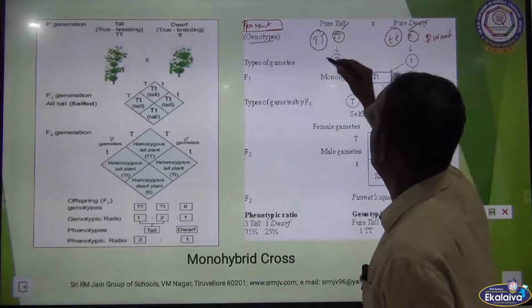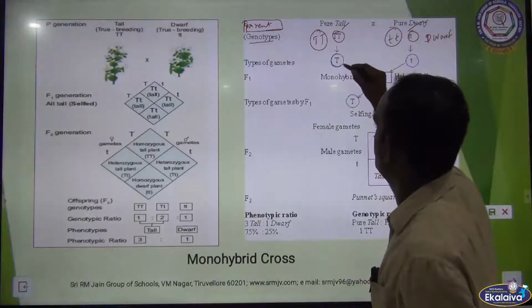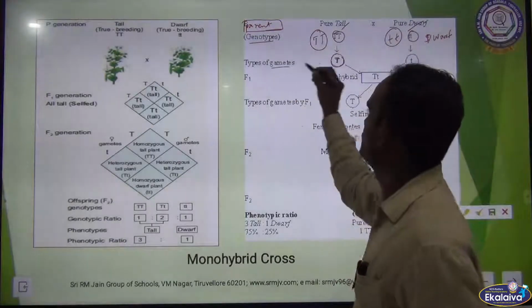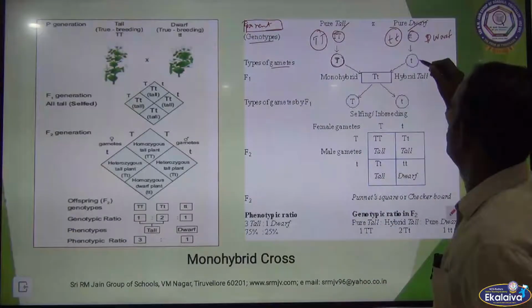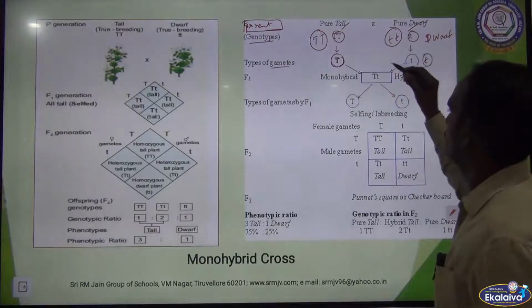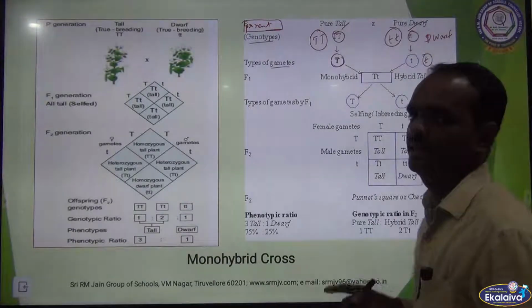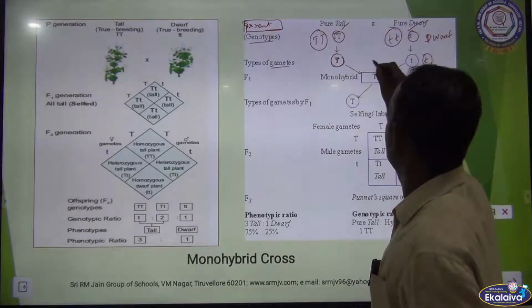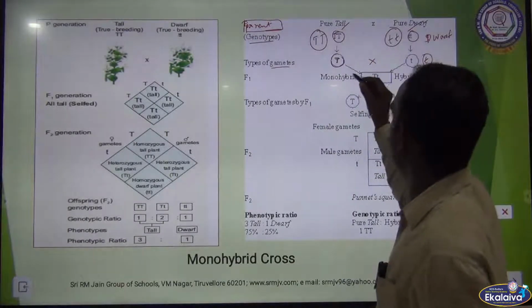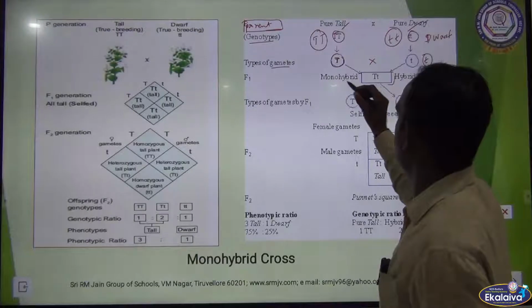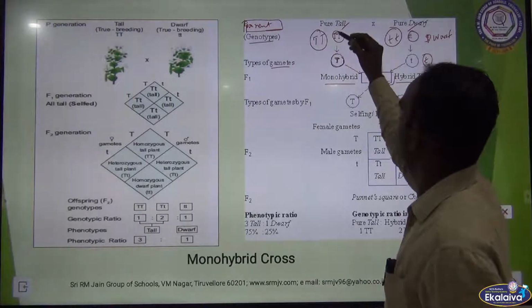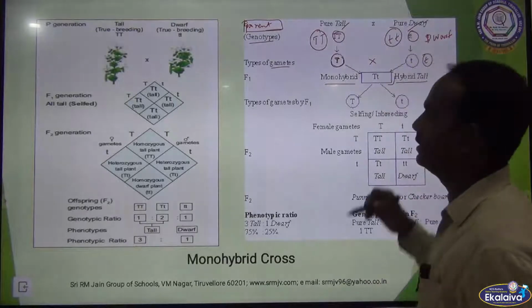From here, what are the possible gametes formed? Only one gamete, that is capital T. Type of gamete: capital T. Here it is also small t. Why we are taking only one gamete is because they are homozygous. So the cross between these gametes forms a zygote, that is monohybrid, hybrid tall.